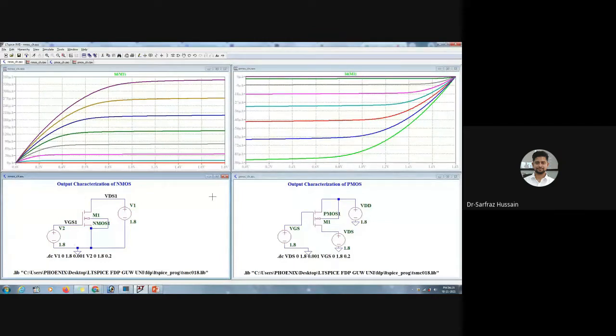So let me know if you are getting this or not. First try to do this output characterization of NMOS and PMOS. And if you are getting this particular NMOS and PMOS, then I will show you some more details about this one. Okay, so I'll show you how to find out the average value, how to find out the power, and how we can do some calculations within this graph only. So I suppose it is clear up to this one.